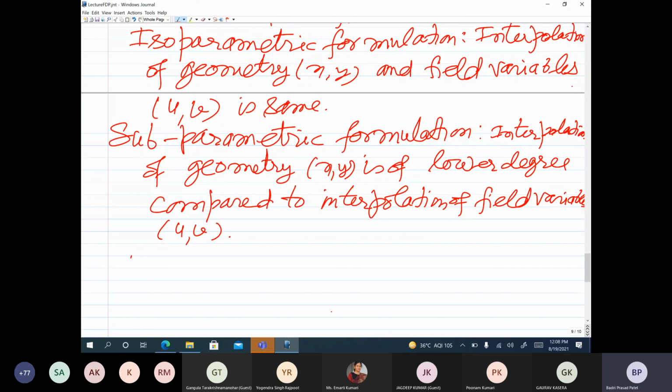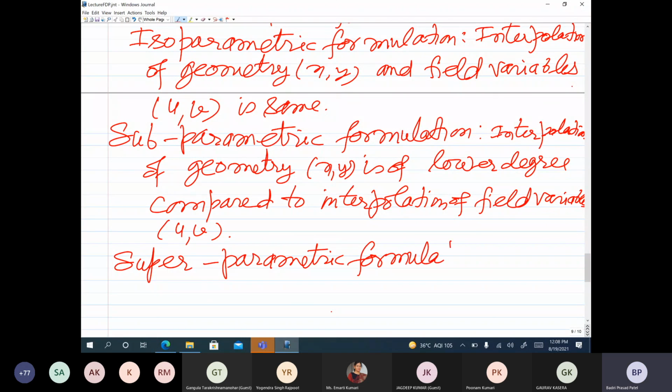Then we have what is known as superparametric formulation. This is the opposite of subparametric formulation.